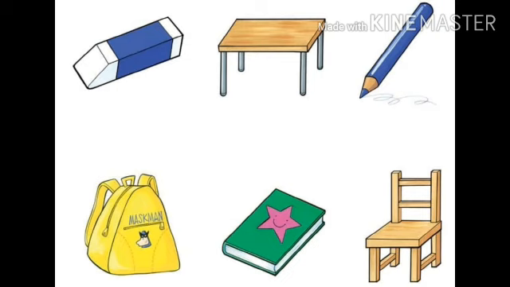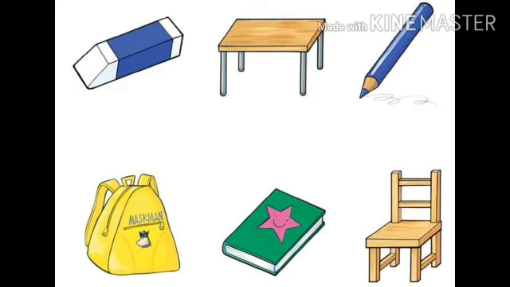Means we see a lot of things around us like table, chair, glass, pen, pencil. Do they all look same? No. They all are not same, but they all are made up of something. They all have weight and they all occupy space.